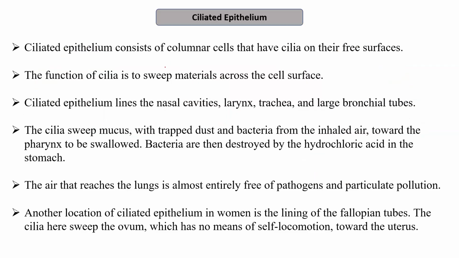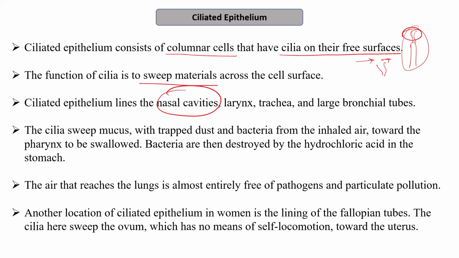Then we have ciliated epithelium also. The ciliated epithelium consists of columnar cells. So, when the structures known as cilia are present on the columnar cells, it is called the ciliated epithelium. They have cilia on their free surface. The function of the cilia is to sweep the materials across the cell surface. So these cilia help in the movement of substances along the cell surface. And it lines the nasal cavity. So these cilia are present in the nasal cavity.